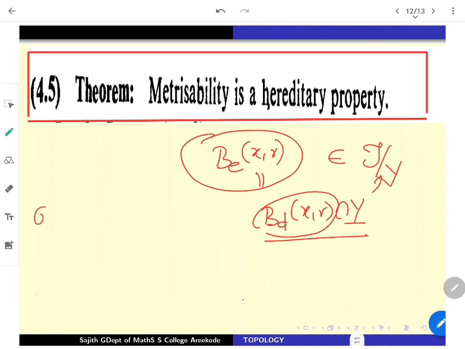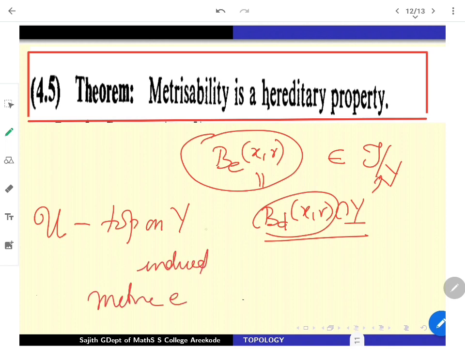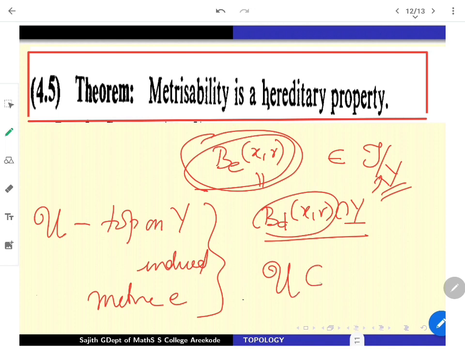If I write U, my notation for the topology on Y induced by the metric E, all the base elements, I mean the balls containing various x's and r's, are going to be inside the subspace topology, which says that U is sitting inside tau restricted to Y. That is what it guarantees.